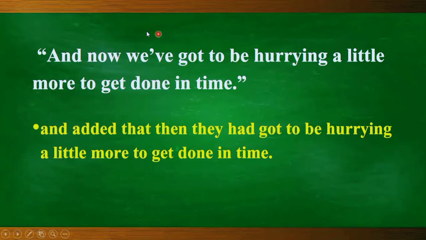"We have got to be hurrying." This part indicates that this sentence is written in present perfect tense, which should be changed into past perfect. That's why we have used had plus the V3 form of the verb, and then the extension part of the sentence. And in this sentence, you can see we had "now." What we have done with this word: "now" has become "then," and according to the rule, it has been changed in this way.